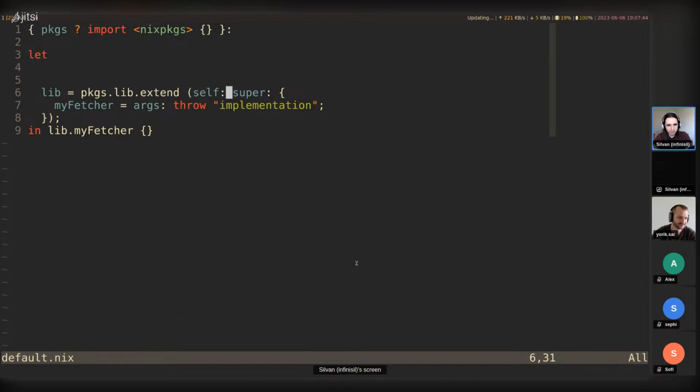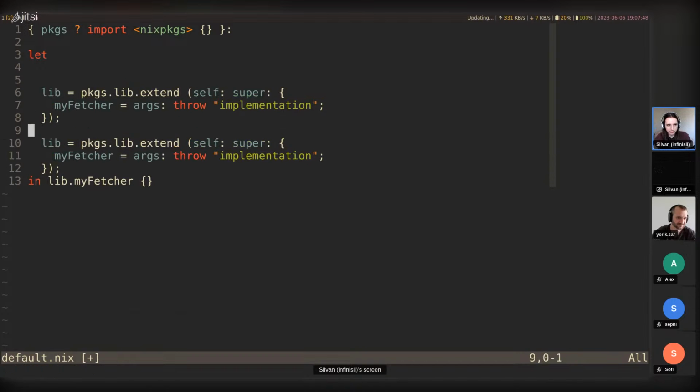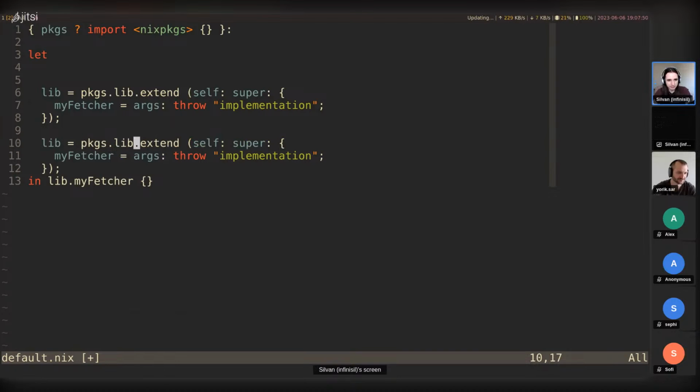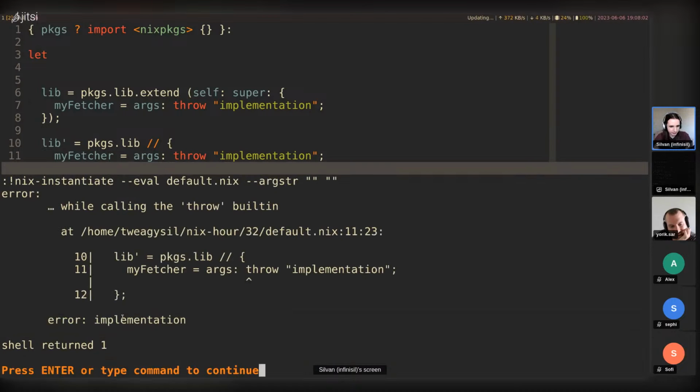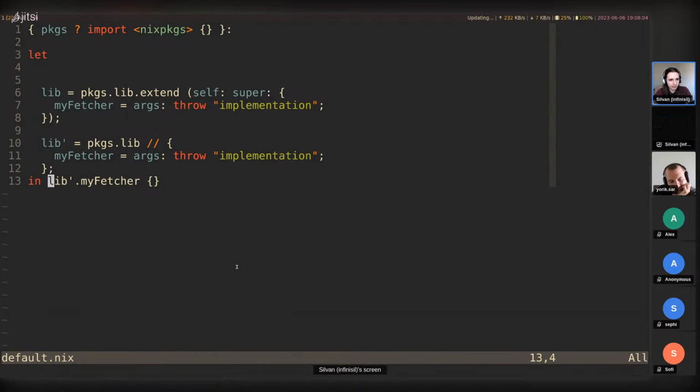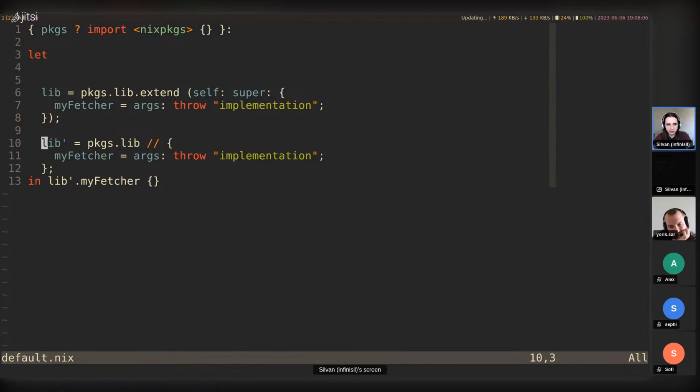And so you might wonder why use lib.extend when you could just use // to override it. So we might as well imagine doing this. And so let's call this lib prime. And this works the same way in this case. As well, the implementation is called. However, it doesn't work in NixOS.